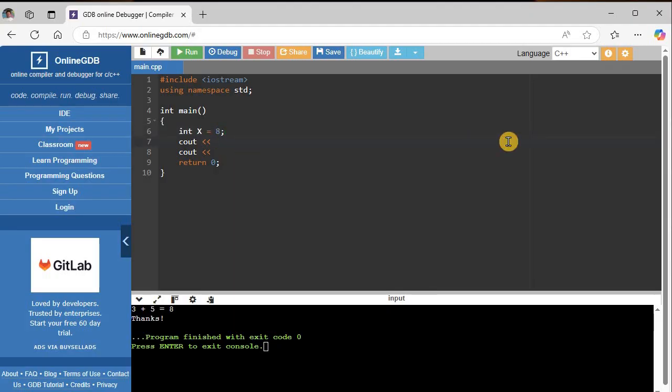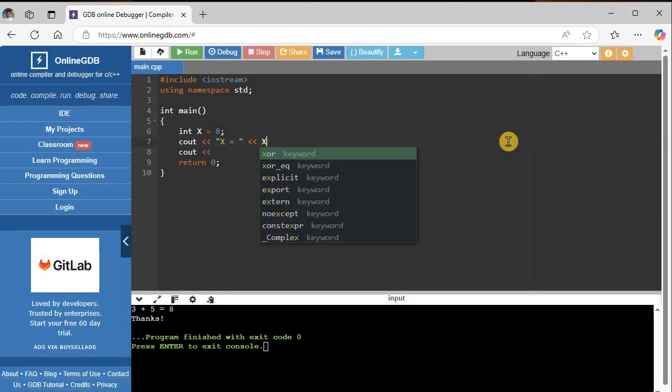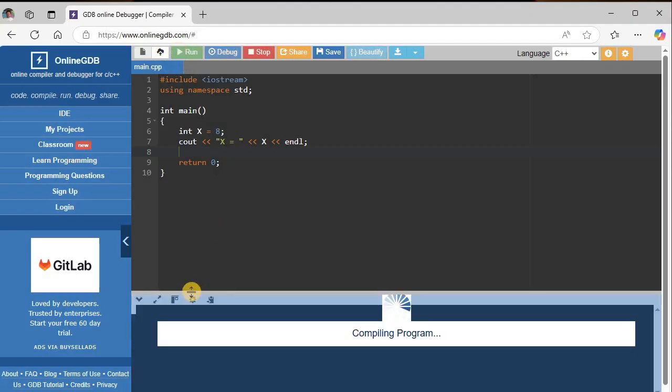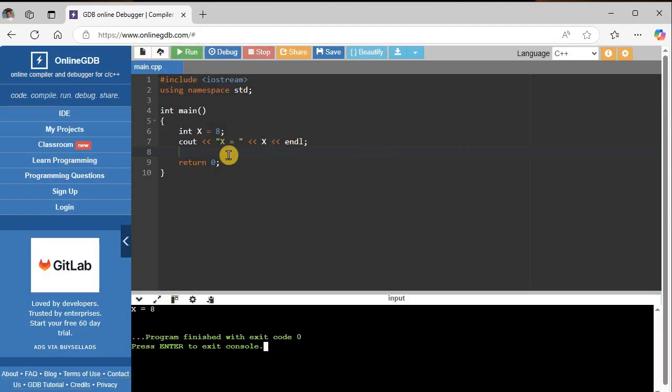Okay, so now I can output, well, x is equal to x, like that. Okay, so I'm outputting the value of a variable. x is equal to 8. Okay, we could also put some math in there. x minus 2. x is now equal to 6. So in this case, we're not changing the value of x. We're just outputting 2 less than x by putting the math here within the cout statement.